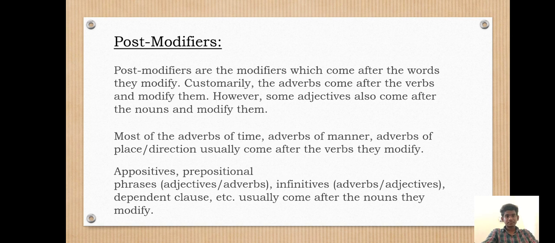Post-modifiers. Post-modifiers are the modifiers which come after the words they modify. Customarily, the adverbs come after the verbs and modify them. However, some adjectives also come after the nouns and modify them. Most of the adverbs of time, manner, place, and direction usually come after the verbs that they modify. Appositives, prepositional phrases, adjectives, adverbs, infinitives, dependent clauses, etc. usually come after the nouns they modify.